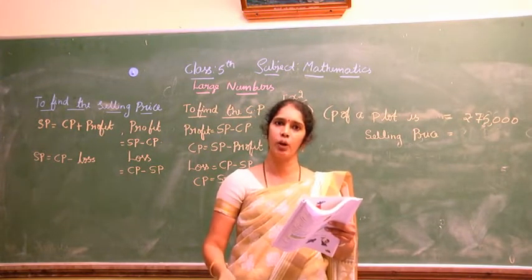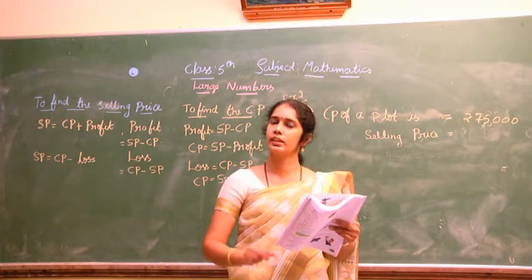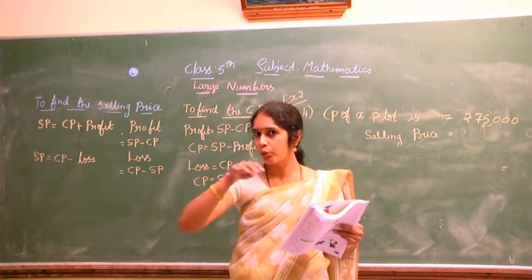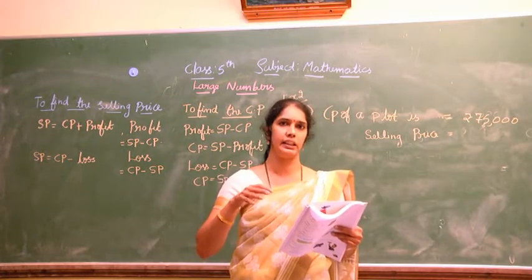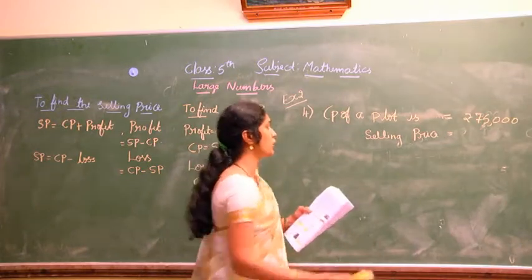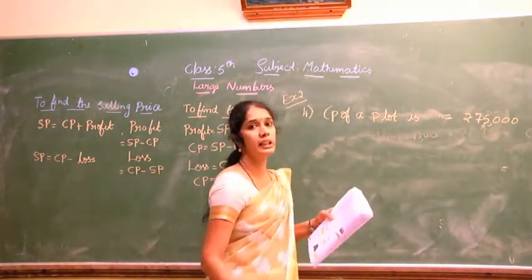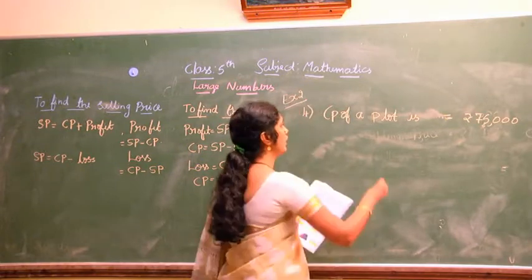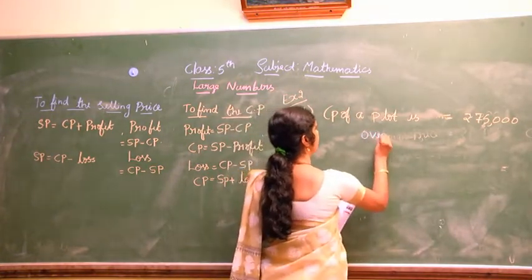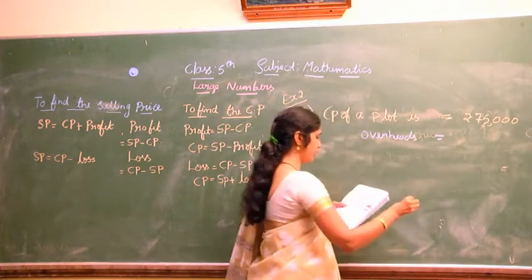After buying that plot, he constructed a wall around the boundary of that land. That cost rupees 35,000. That is overheads, the extra expense. I told you about overheads in the previous class.